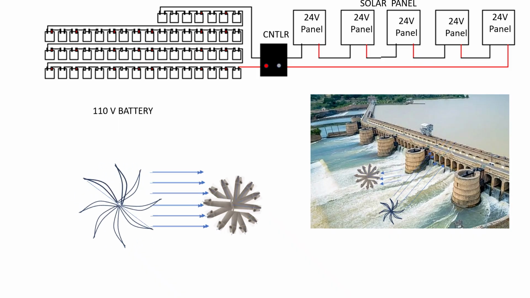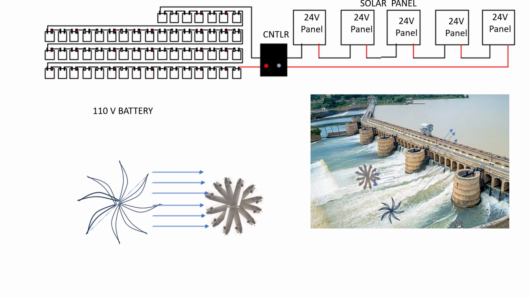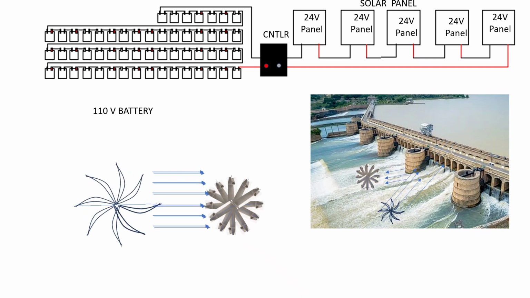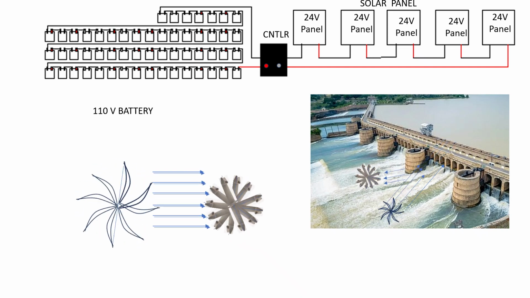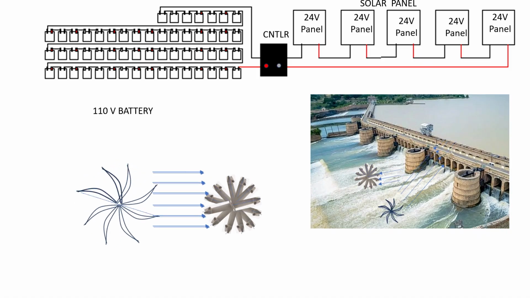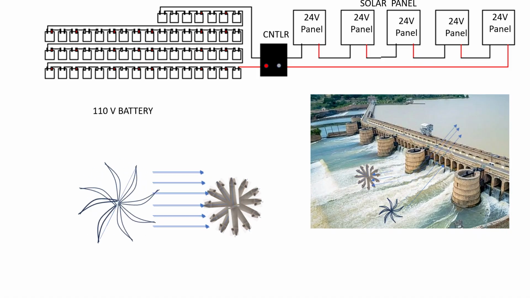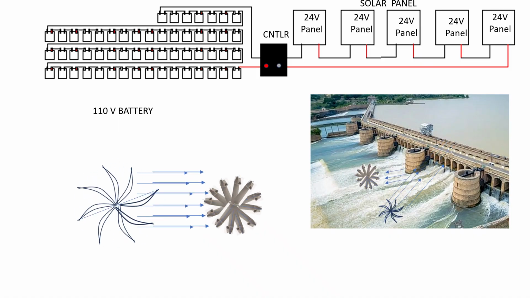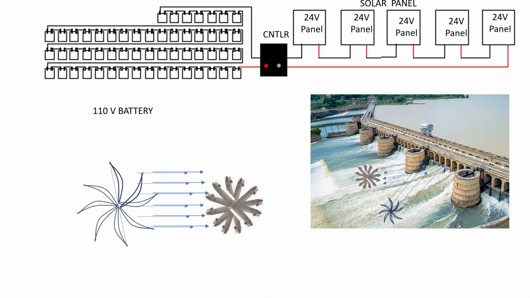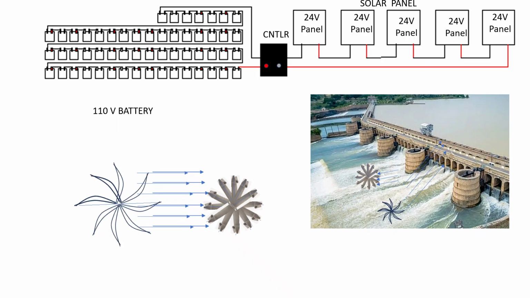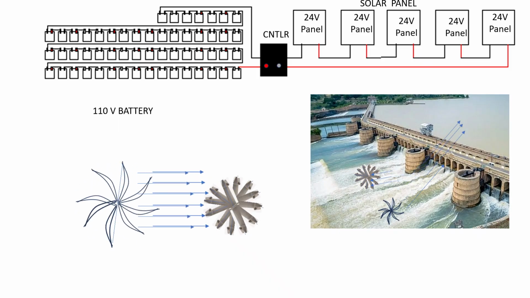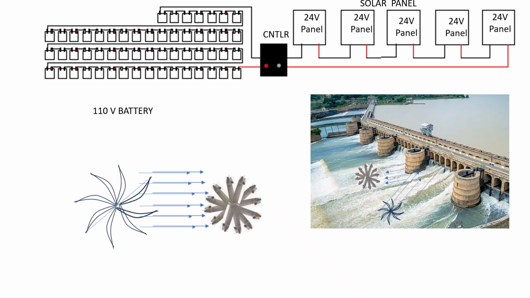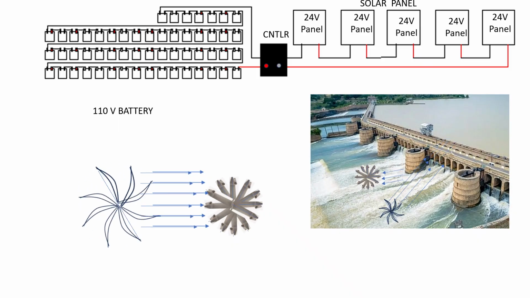If you connect 5 panels in series, then it will give 120 volt, and through a controller you can charge the battery, and somewhere also through this controller you can use this battery supply for your electricity purpose. So this is the storing system in the solar system.